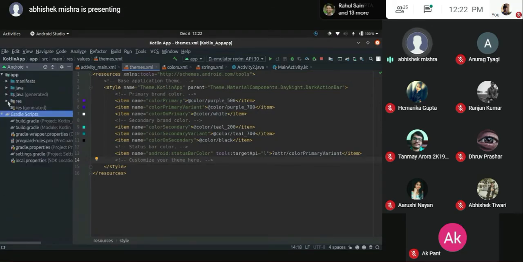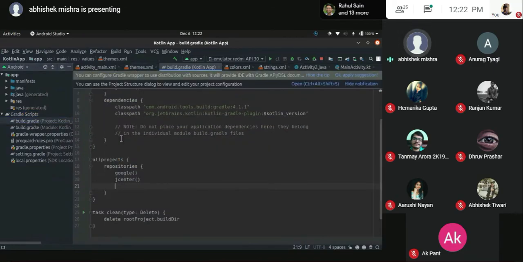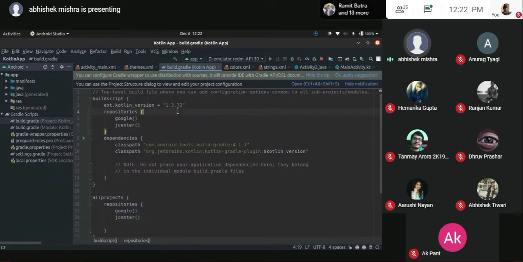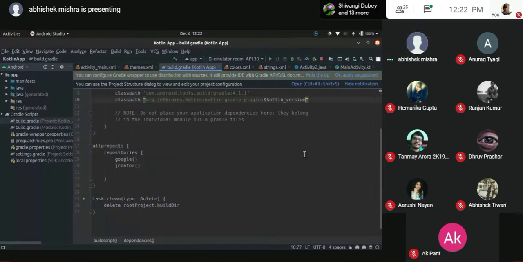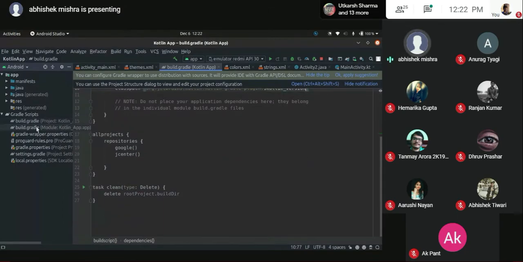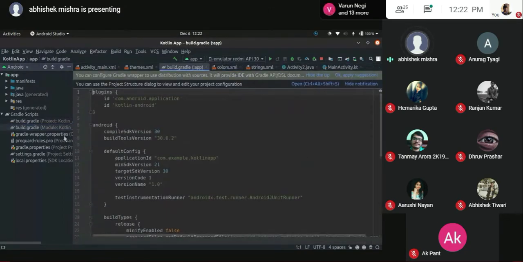Now here we have the most important part, the Gradle. I'll close everything else, just a second. It allows us to run the code for our application. This is a file created by default. I've not changed a single word inside it. This will be automatically created for you. Dependencies are simple: what do you need to use? The Gradle version and the Kotlin version that we have. This is string interpolation. Some of you might not know about it, but it's quite obvious, not a problem. And now this is the important file that we have. Just as a disclaimer, you don't need to mess with any of these six files. It will create errors that are not hard to resolve, but it will be a problem.